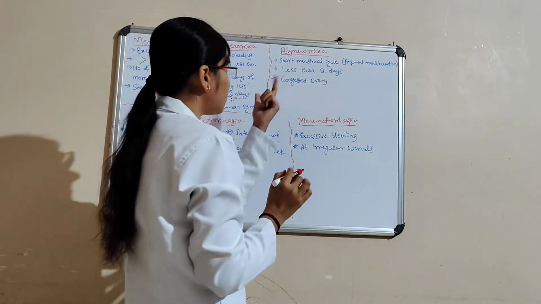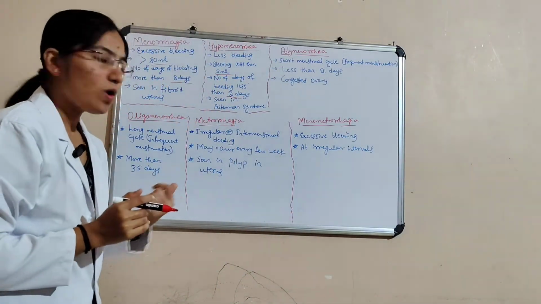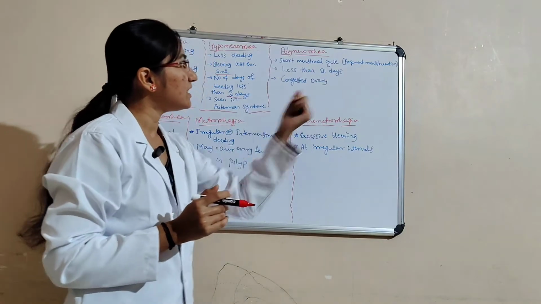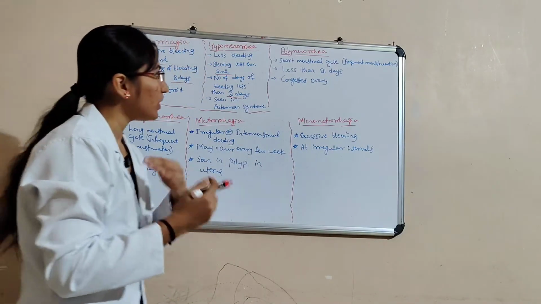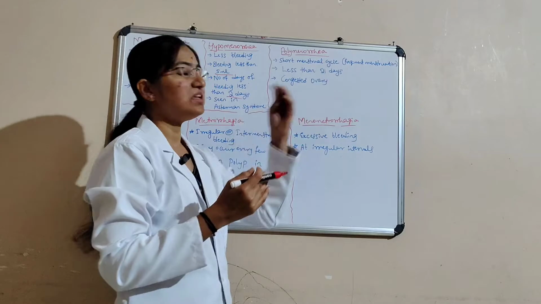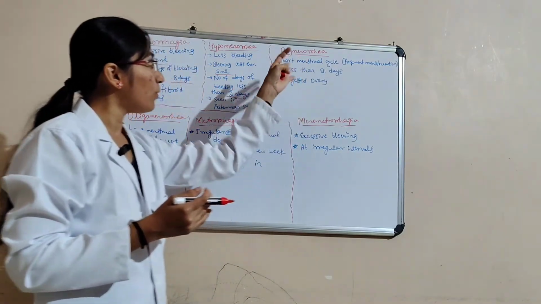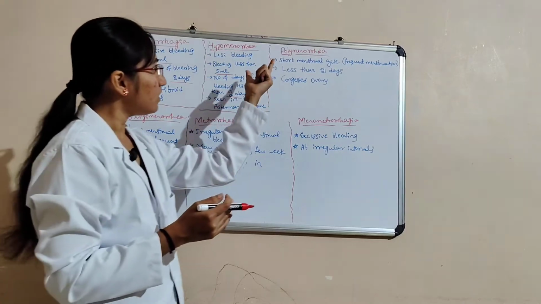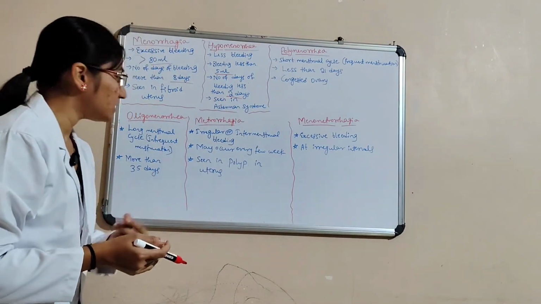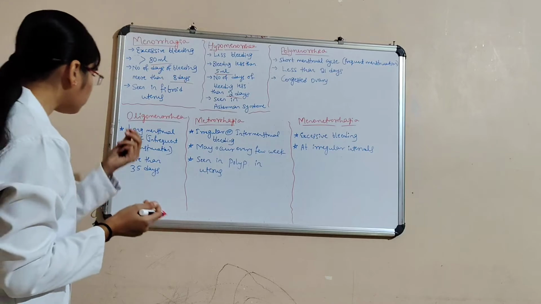Next we will see polymenorrhea. Here there is a short menstrual cycle, that is frequent menstruation, less than 21 days. And here congested bleeding from the ovary can be seen. Next we will see oligomenorrhea.